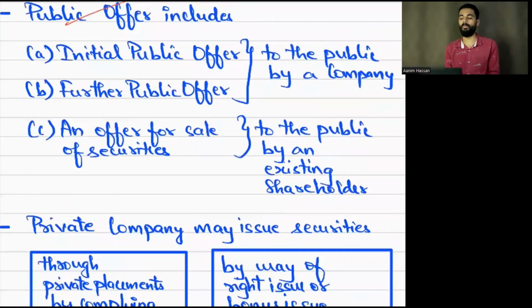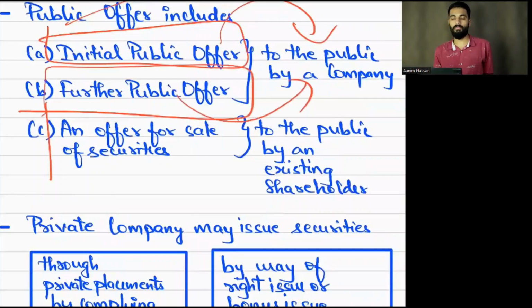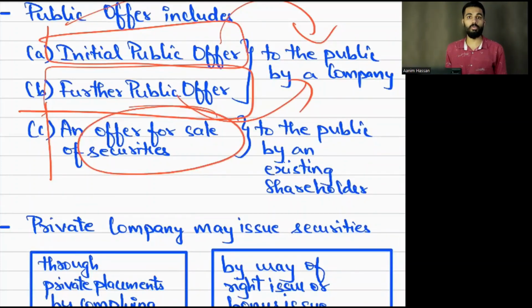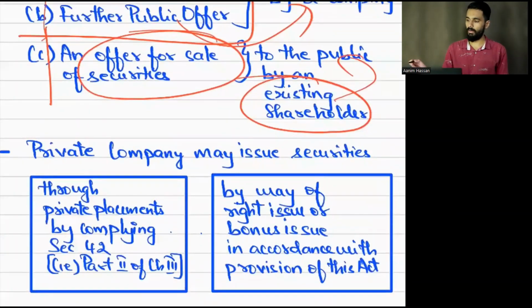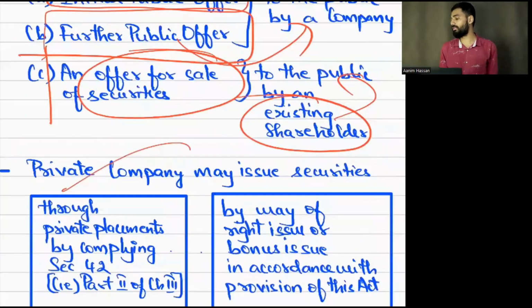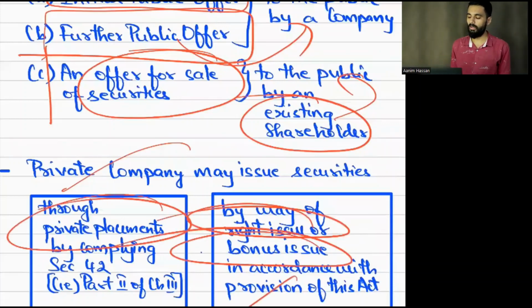A public offer includes what? One is the initial public offer, next is the further public offer, that is IPO and FPO. Then the offer for sale of securities, where existing shareholders give it to the public. We'll discuss this a little later in more detail. A private company may issue securities through private placement, rights issue, or bonus issue, by complying with the provisions of the Companies Act.